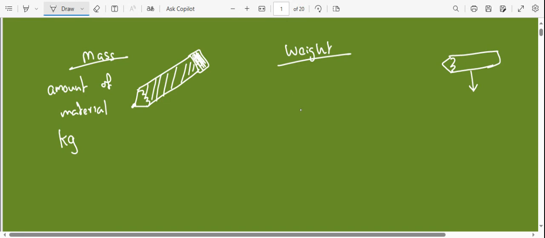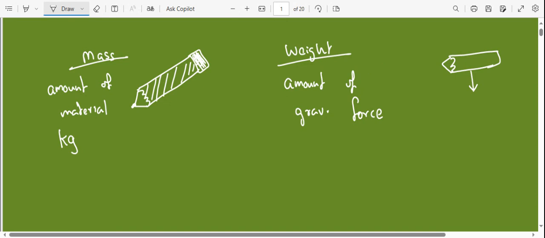Simply, mass means amount of material, and weight means the amount of gravitational force acting on a certain mass. Now, when you go from planet to planet, this value will be changing. You may have heard or seen videos that if you go to the moon, your weight is about one sixth of your current weight.